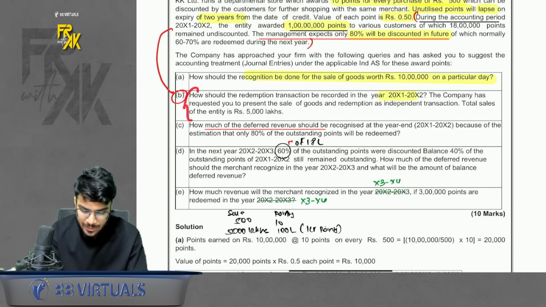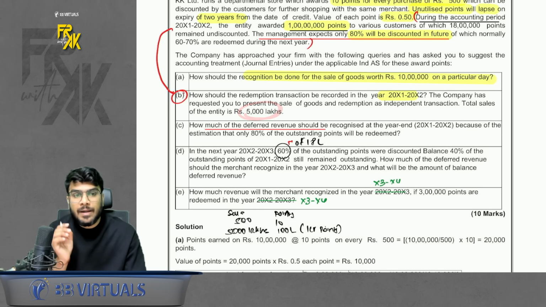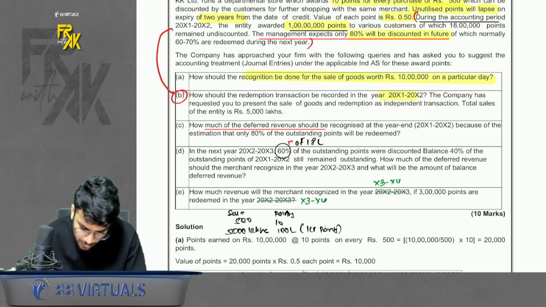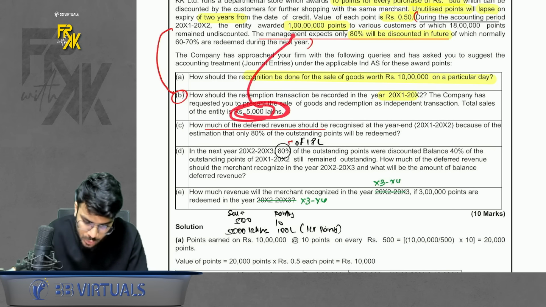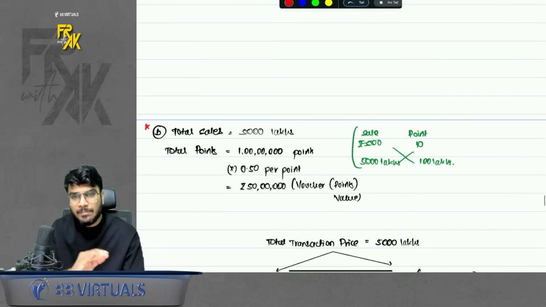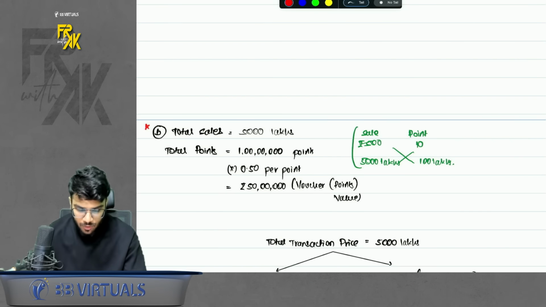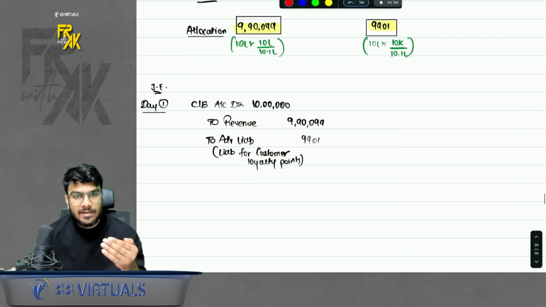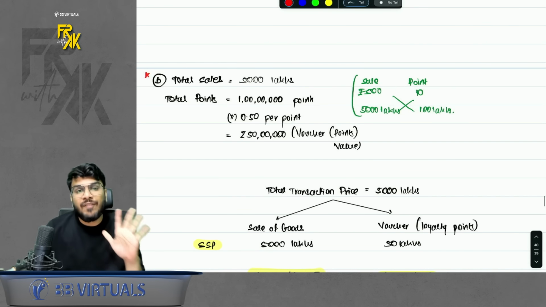Now the second part is linked to the 1 crore points. In the second part, they are saying, assume that we have made a sale of 5,000 lakhs. When you make a sale of 5,000 lakhs, you issue 1 crore points. That is why I'm saying the second part is linked to the information given. We will do the same thing, but for a 5,000 lakh sale. What we did in the first part was for a 10 lakh sale.